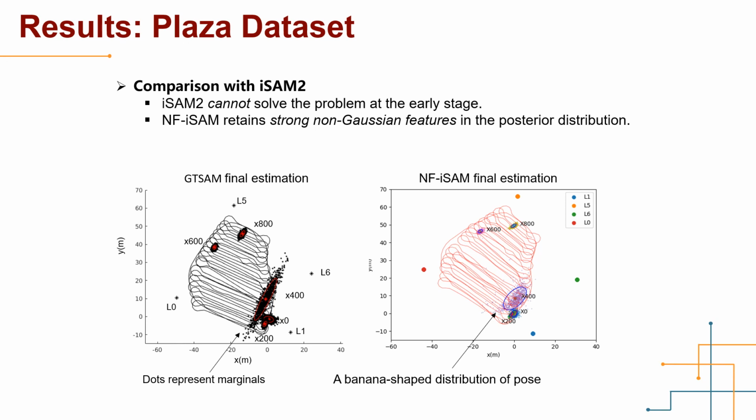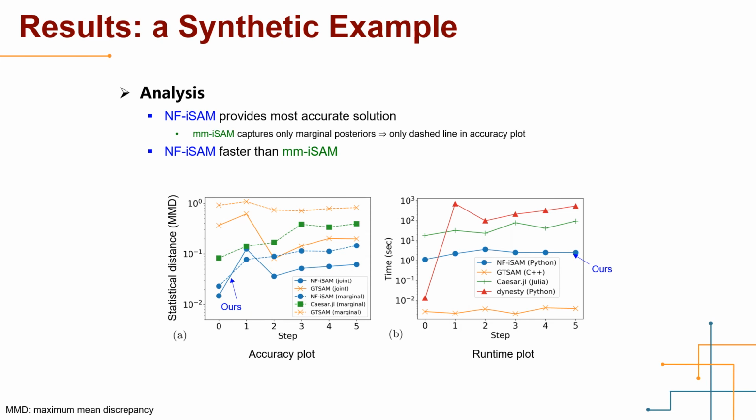The figures are the final estimations made by the two solvers. The scattered dots represent marginals. So, in the NF-iSAM solution, the very uncertain X400 pose is on a banana-shaped distribution. This demonstrates the consistent performance of NF-iSAM on retaining strong non-Gaussian features in the posterior distribution. We end our results section with a quantitative analysis.